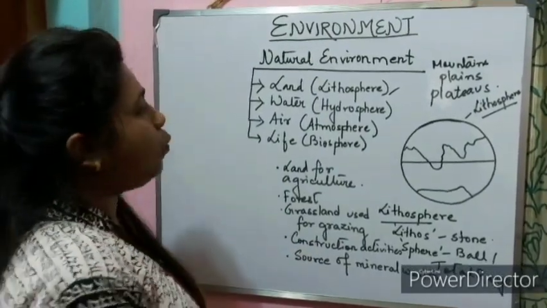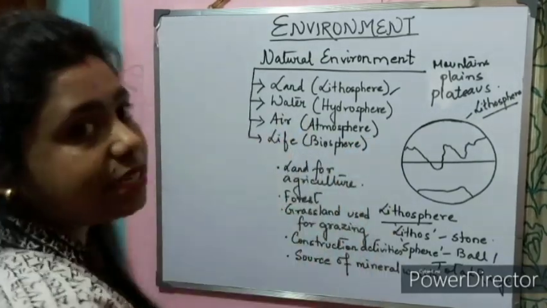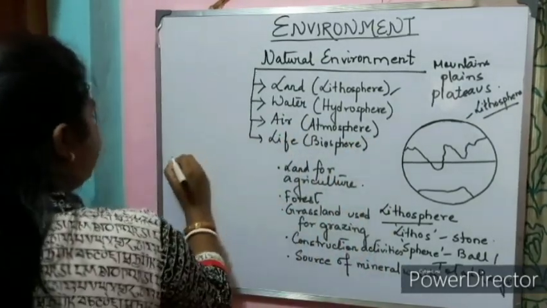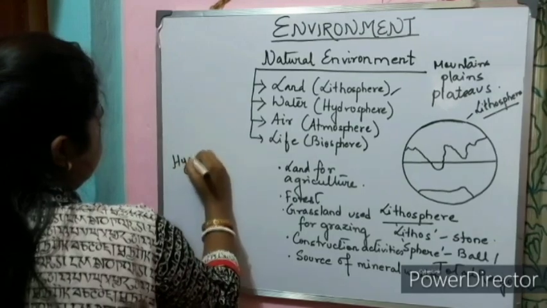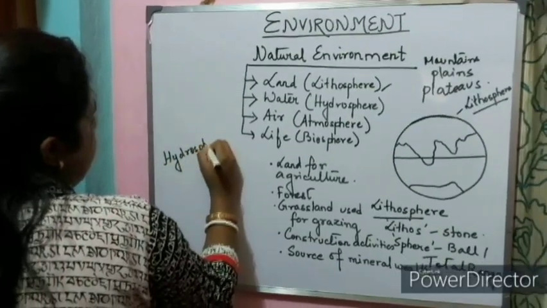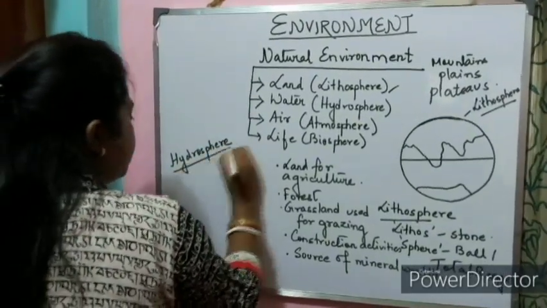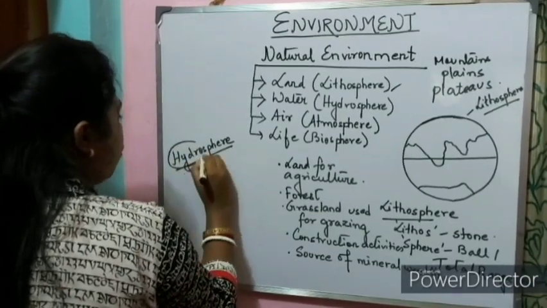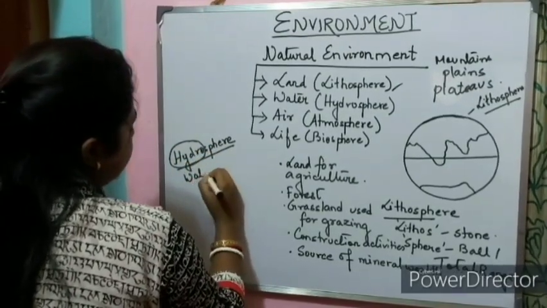Now let us move ahead with water, that is hydrosphere, the second layer. Hydrosphere means hydro, which means water.